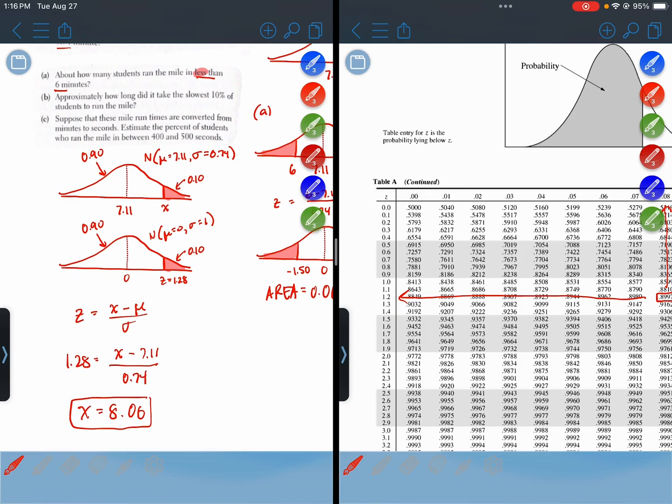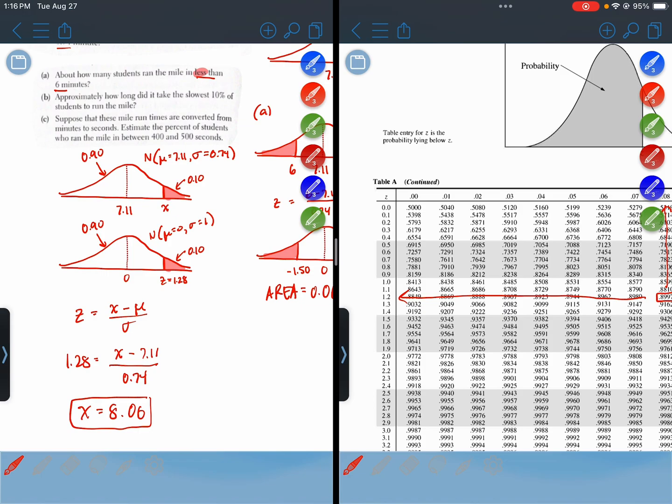All right, so the slowest 10% of students, or the students with the longest times, the 10% longest times, all ran 8 minutes and 6 seconds or longer. All right, we didn't leave ourselves much space, but there is a part C.